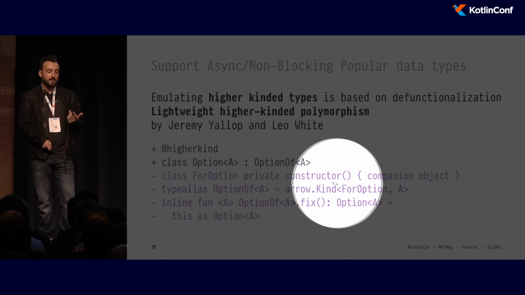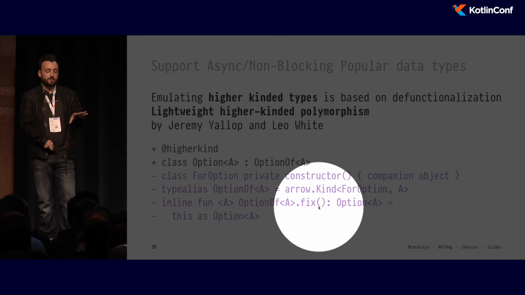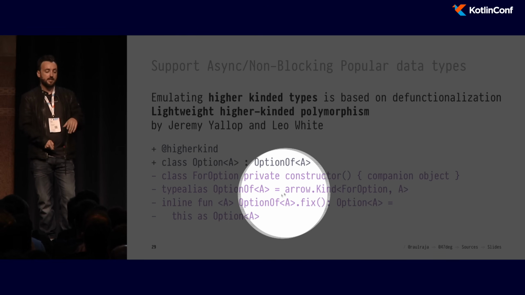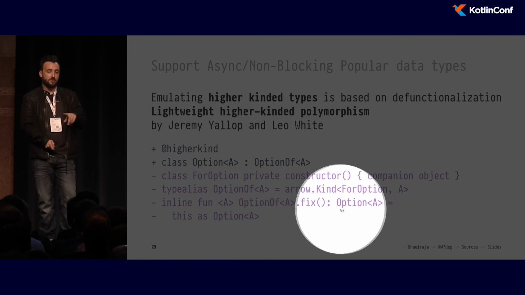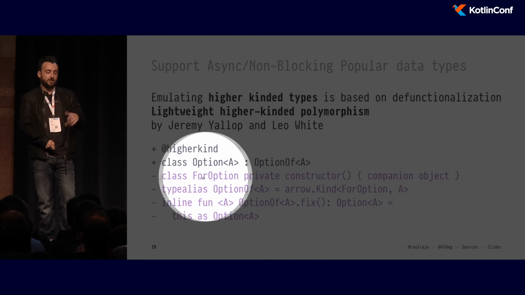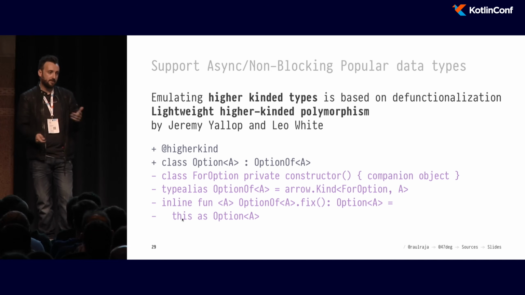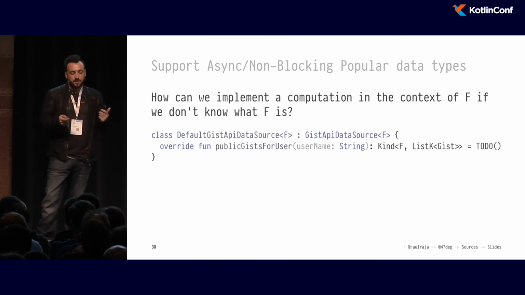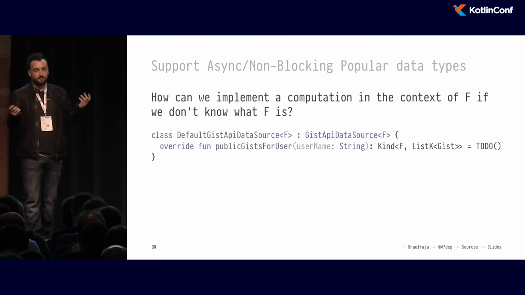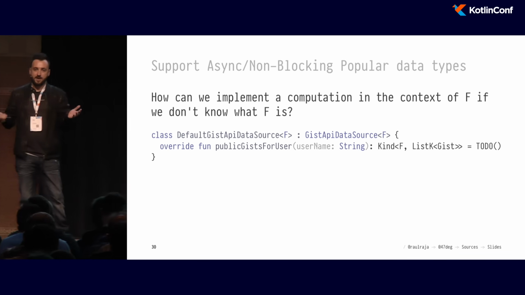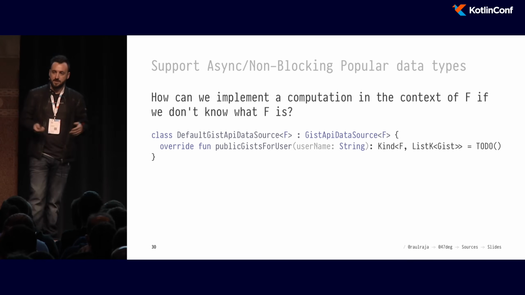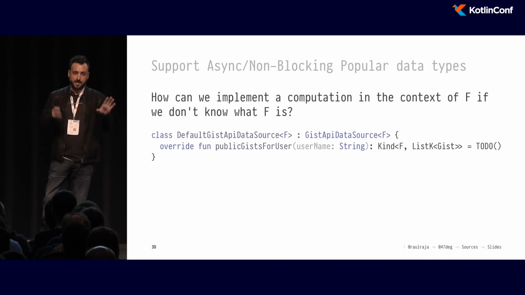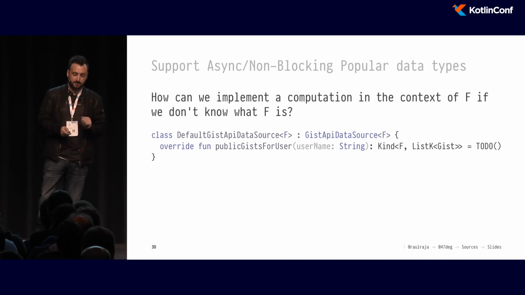And then finally, the Kotlin compiler at this point doesn't know yet that Option of A, or Arrow Kind for Option of A, is the same type as Option, even though they extend each other. So you have to downcast it. But Arrow does that for you. So how can we implement a computation in the context of F? We don't know yet what that F is. It might be a List. It might be a Deferred value. It might be RxJava 2. But we can represent the potential placeholder with Kind at this moment.